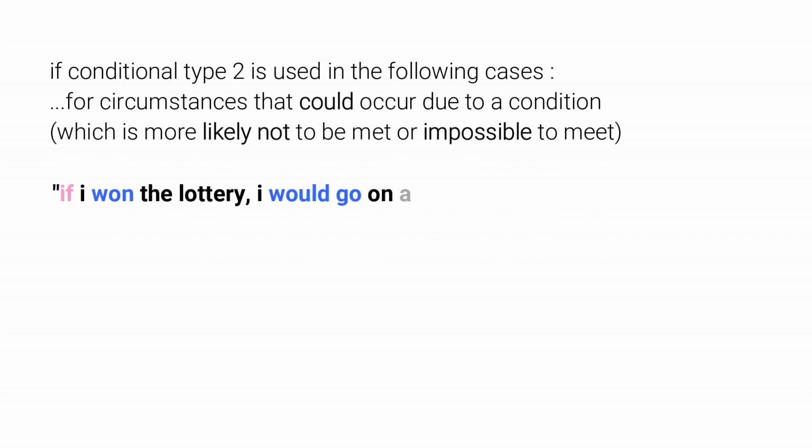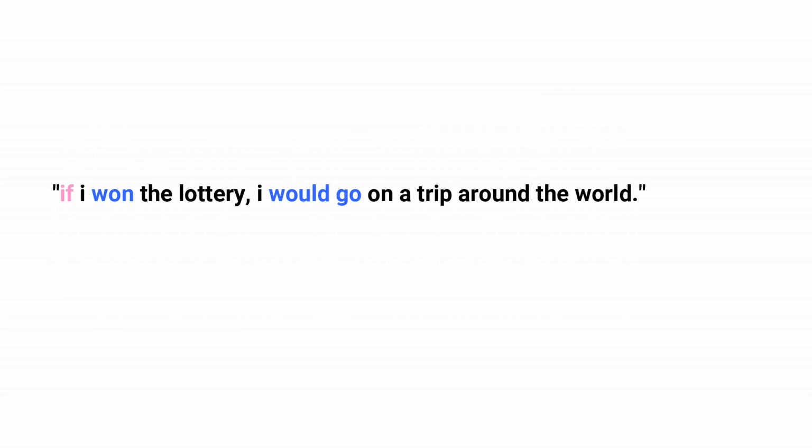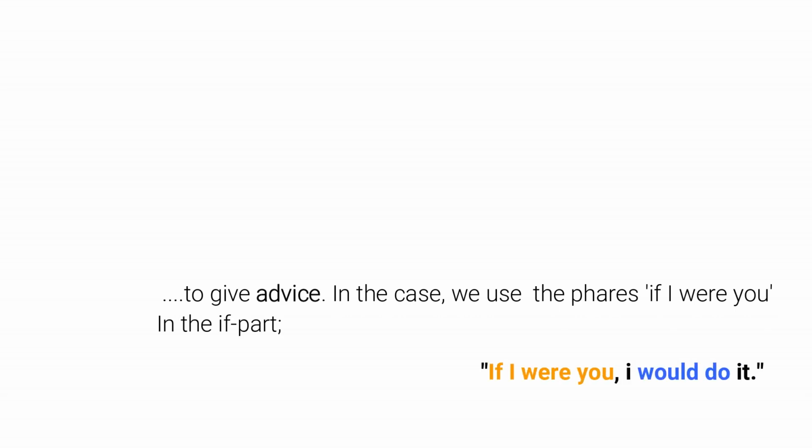If I won the lottery, I would go on a trip around the world. The condition, lottery win, could be met but is improbable. Give advice. In this case, we use the phrase if I were you in the if part. If I were you, I would do it. The formula that can be used is as follows.